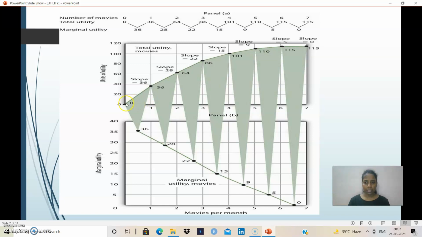So total utility says that once you start consuming a good, you will be satisfied. But at the topmost point, when you are fully satisfied, your satisfaction will start decreasing. You will not get that level of satisfaction once you have had the best of the good. So total utility increases at a decreasing rate. This is the graph which shows the total utility of a good or a service.